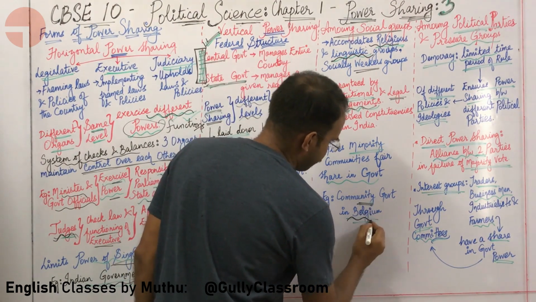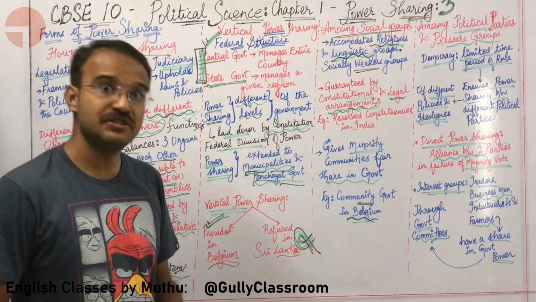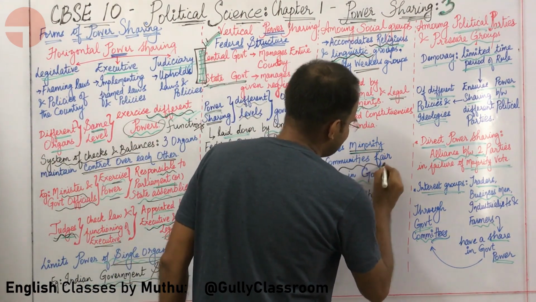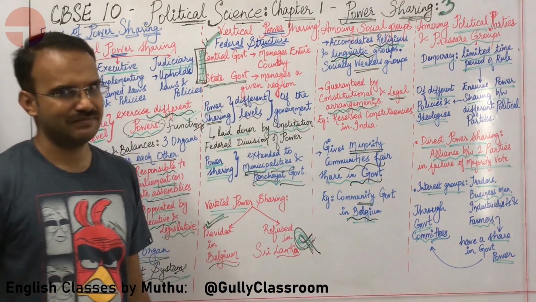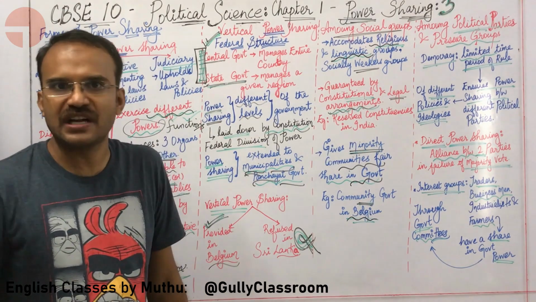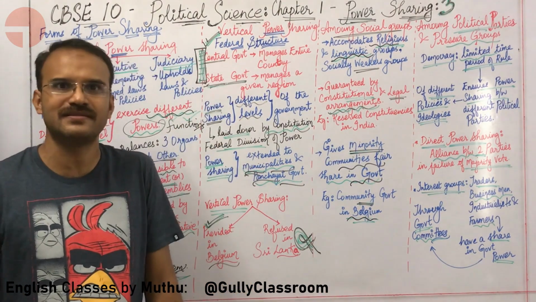What about Belgium? Community government in Belgium is a good example for minority communities participating in the government. Are you getting what I am trying to tell you? Minority communities need to participate in the government. How is Belgium achieving it? They have community government.